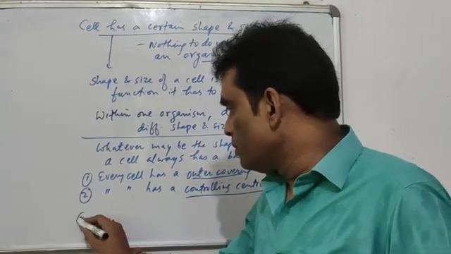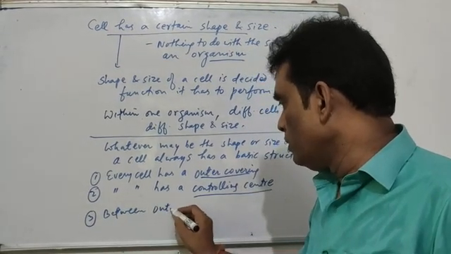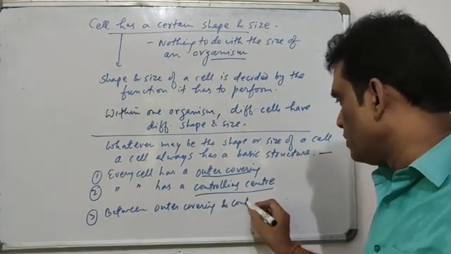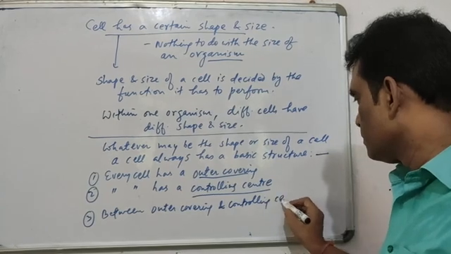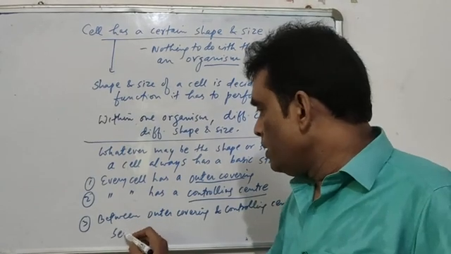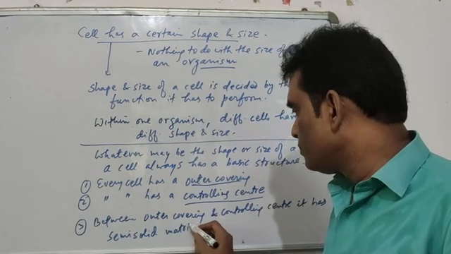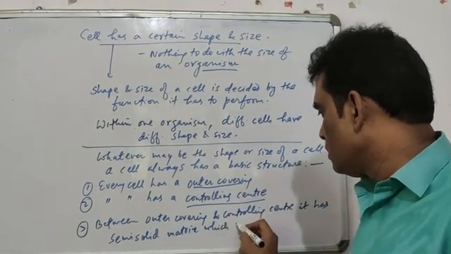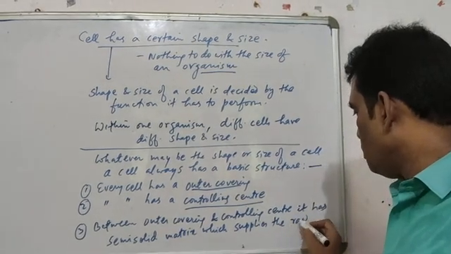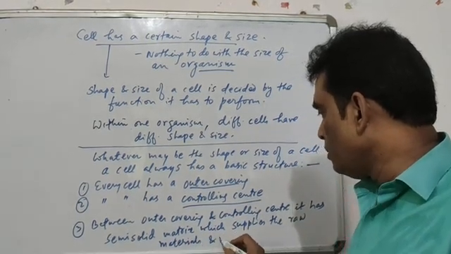And the third part is between the outer covering, the first part which we have discussed, and the controlling center. It has a semi-solid matrix which supplies the raw materials and the machinery.